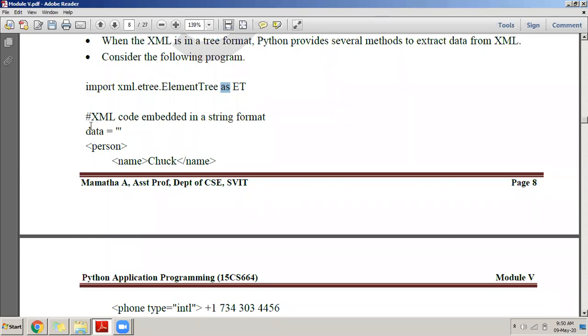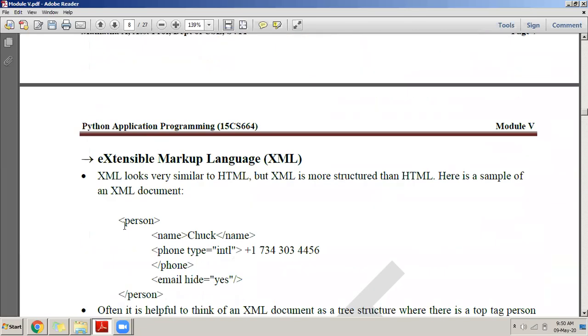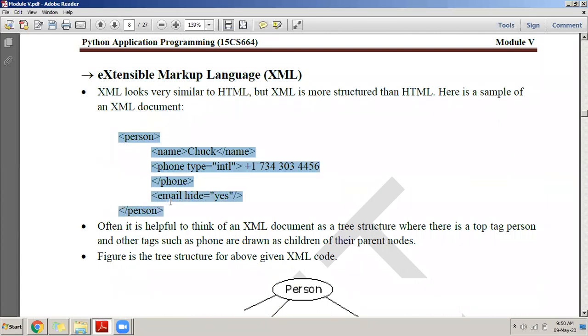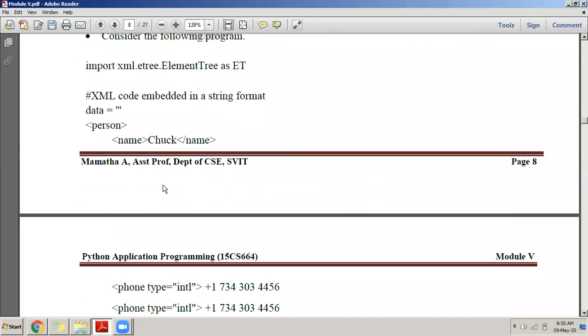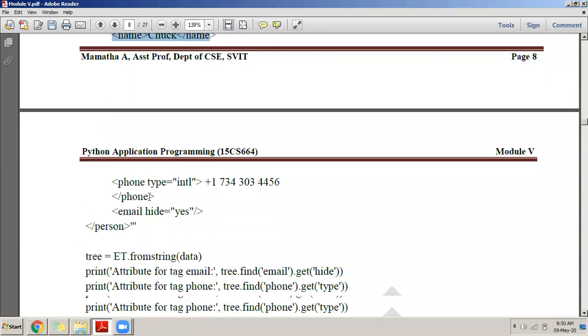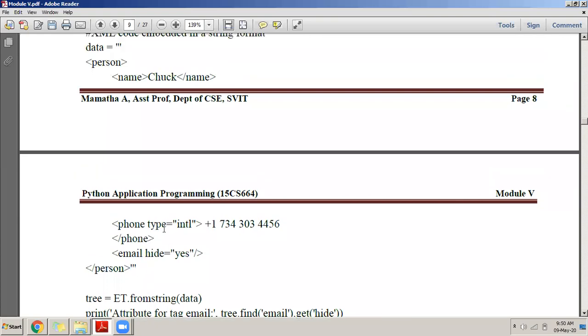we have the data. We declare a variable called data, and inside this data, in double quotes, I write the entire XML file. Which XML file will I write? This one: person, name is equal to chat, phone number, email, /person. So you can see data is equal to double quote, then the XML, and then again double quotes.